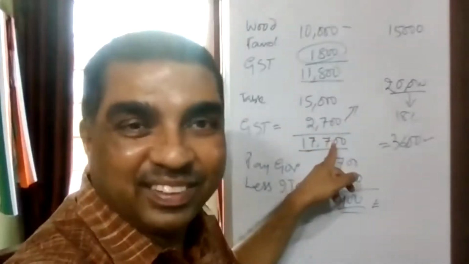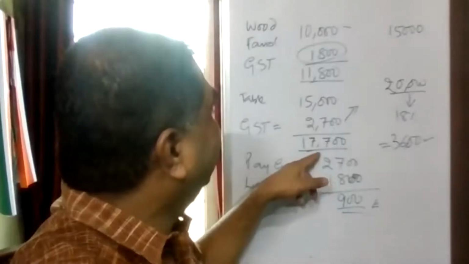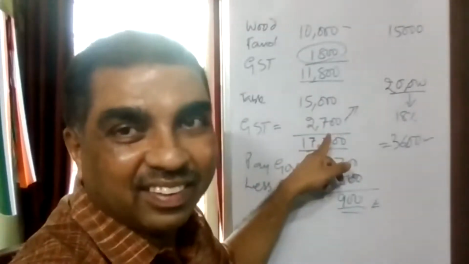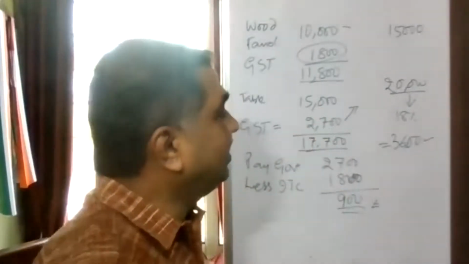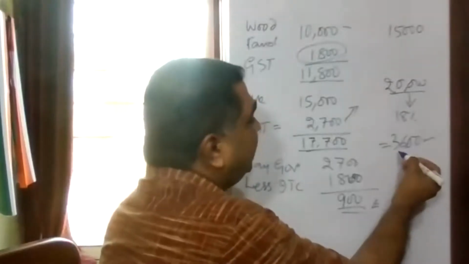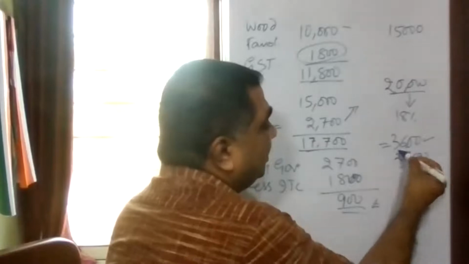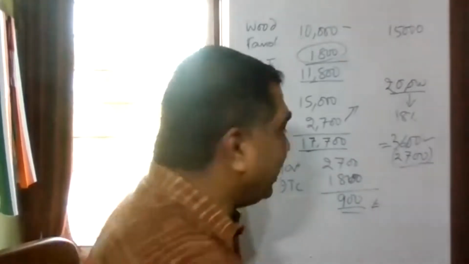Because he has purchased from this carpenter for 15,000 on which GST paid 2,700. So 3,600 minus 2,700. 2,700 is the ITC. How much will he be paying now? He will again pay 900.